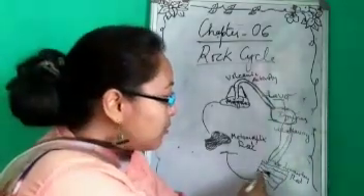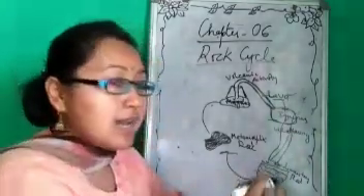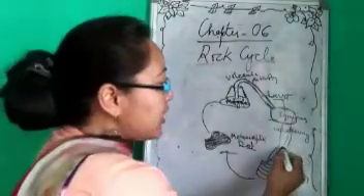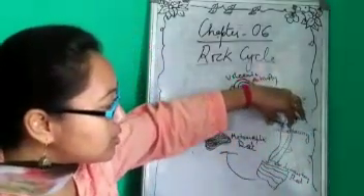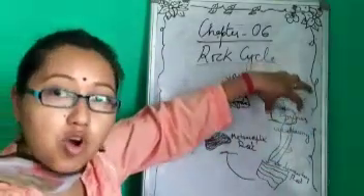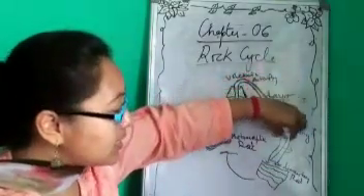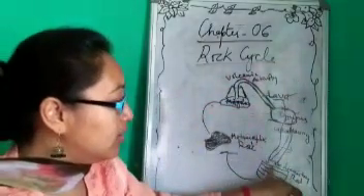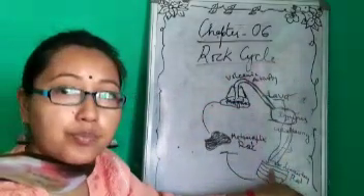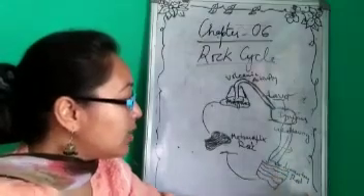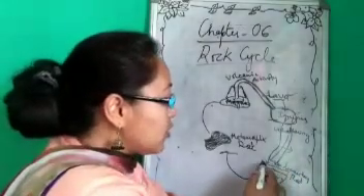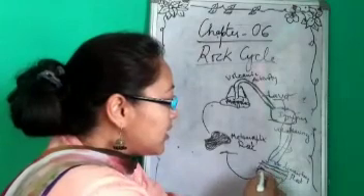This is a long process, where different agents like river and wind erode this igneous rock, and they settle the sediments, the eroded material, somewhere here.